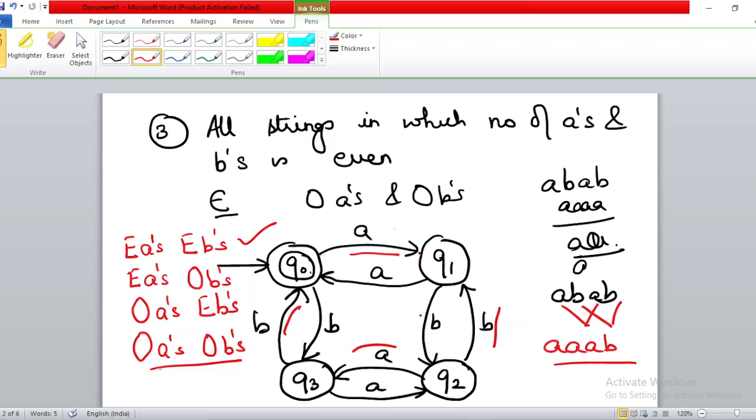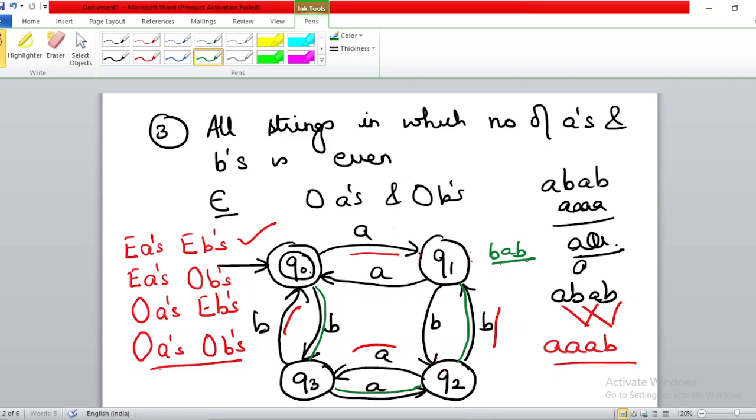Now you check for state Q1. From the initial state, take any string to reach from Q0 to Q1. Supposing I follow this particular path, the one in green, right? B, then A, and then B. So BAB is one way by which you can reach from Q0 to Q1.